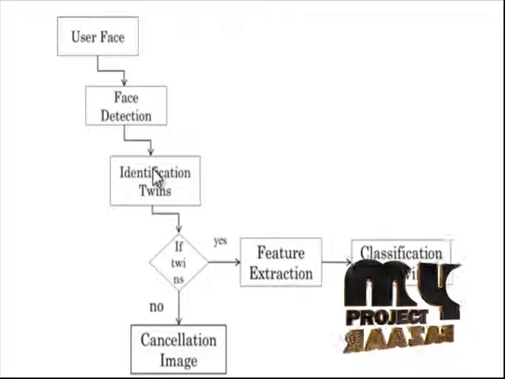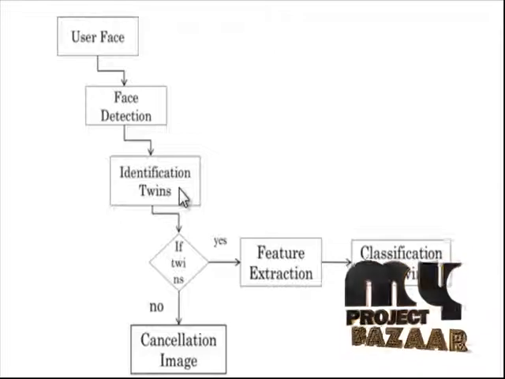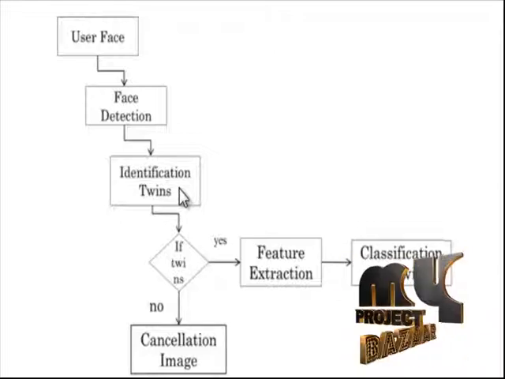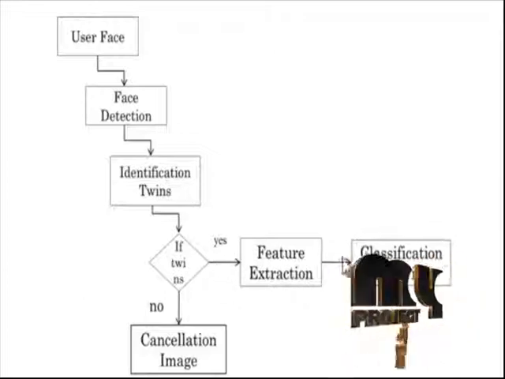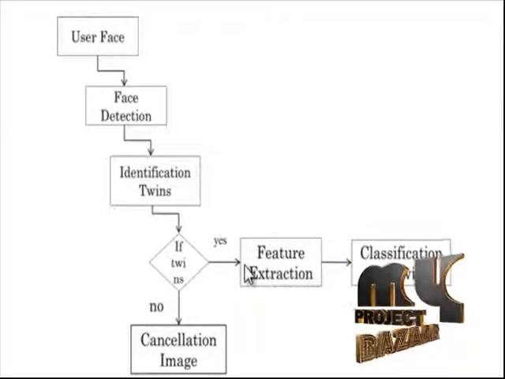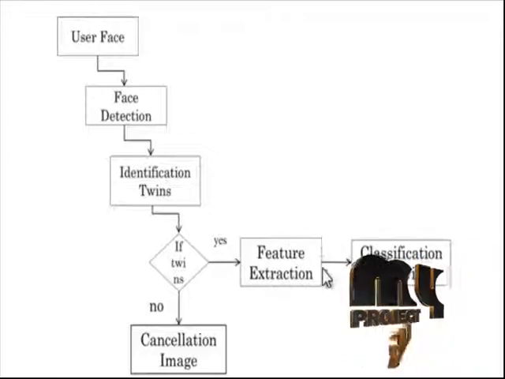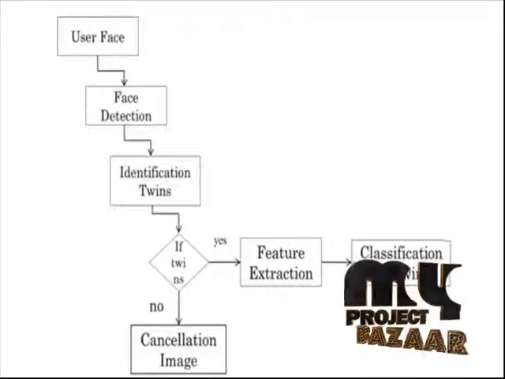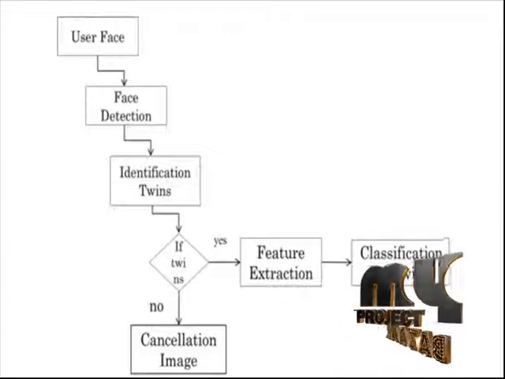Next step, we do identification of twins, in which dataset is matched. This step accurately gives the perfect match of the input image. The next step is to extract the features. The features are extracted using the algorithms named LBP and Gabor. LBP is a local binary pattern, and Gabor is one of the powerful techniques to filter the levels of features. The features are used to classify the twins, the perfect match of the input in that dataset and in the twin set.